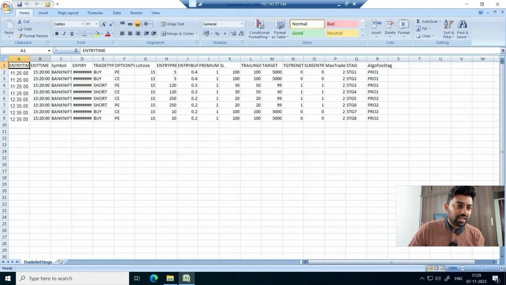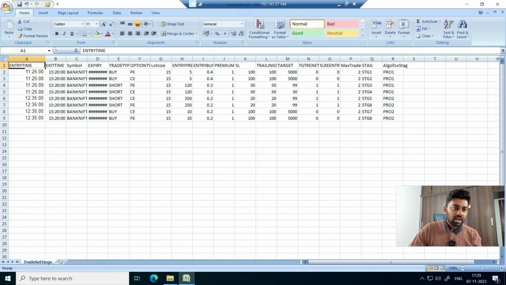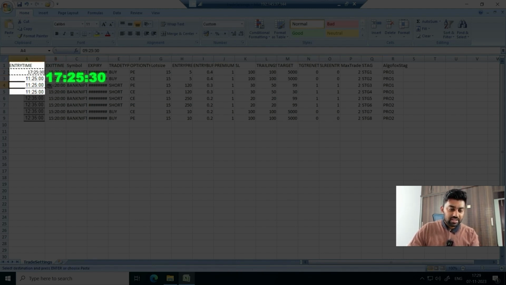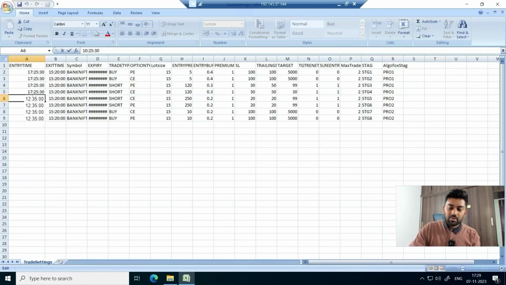So what I'm going to do here is I am going to write here as maybe 1725, that is 5:25, right? So let me just copy this and paste it into multiple legs, and then next legs I want to fire, let us say maybe at 1728.